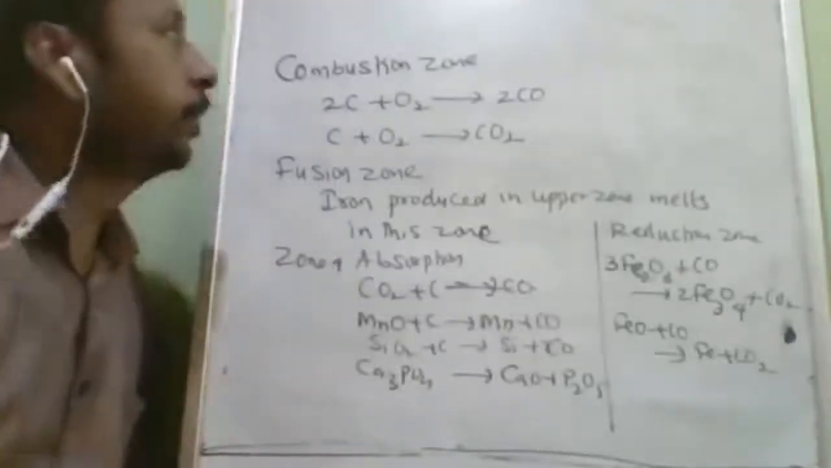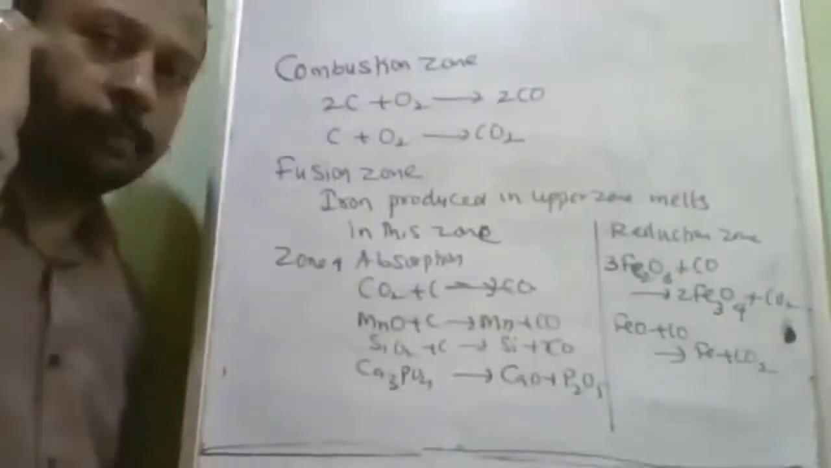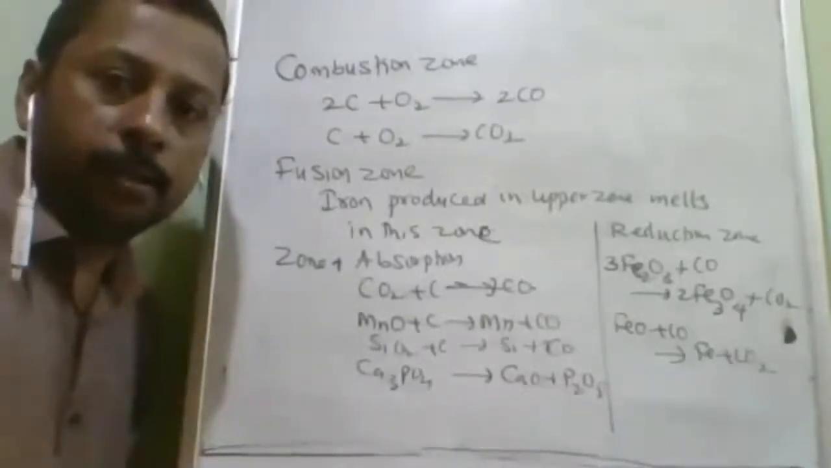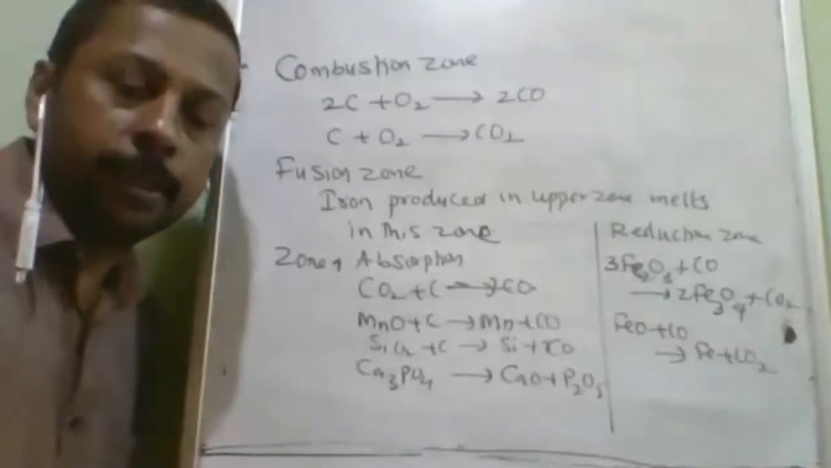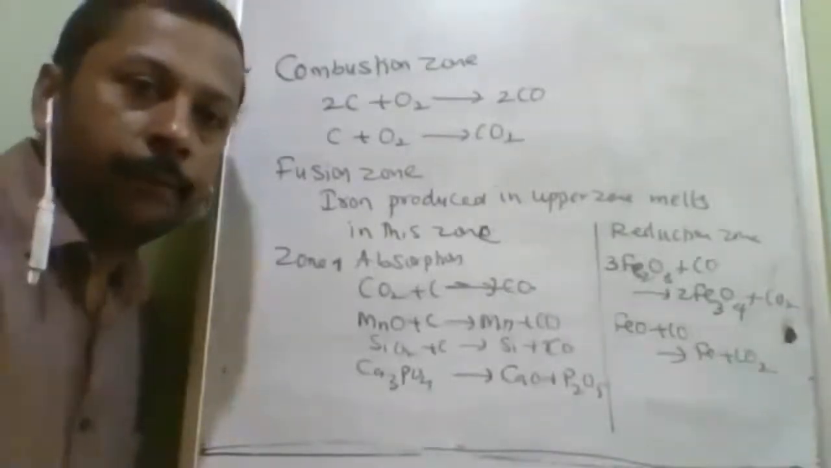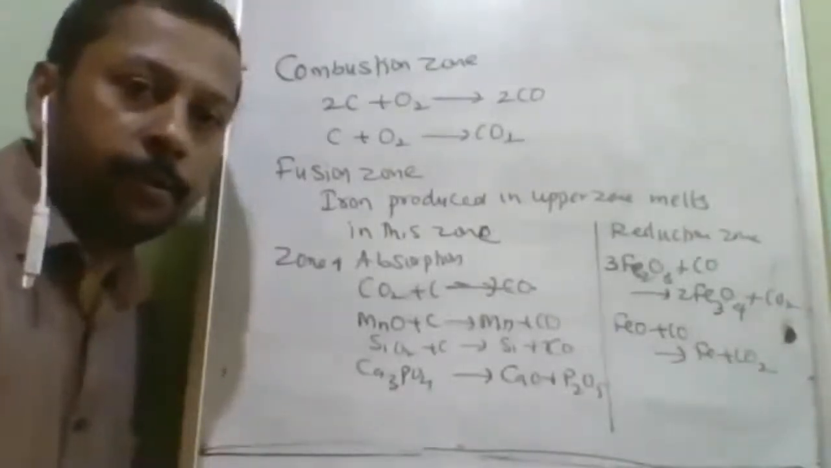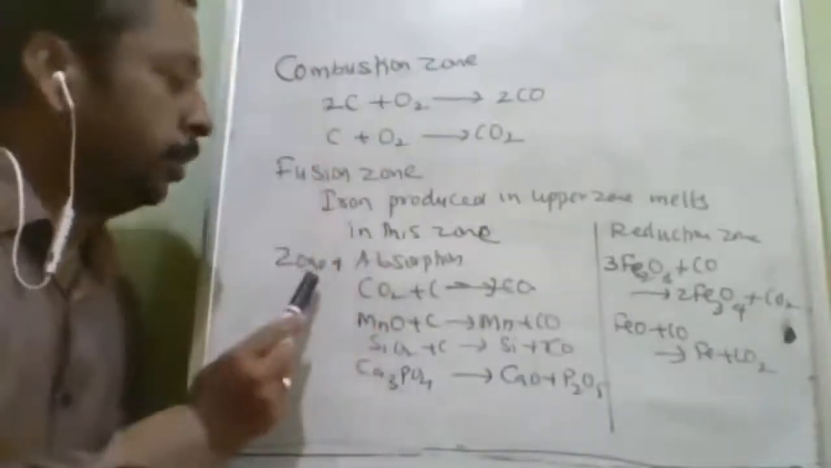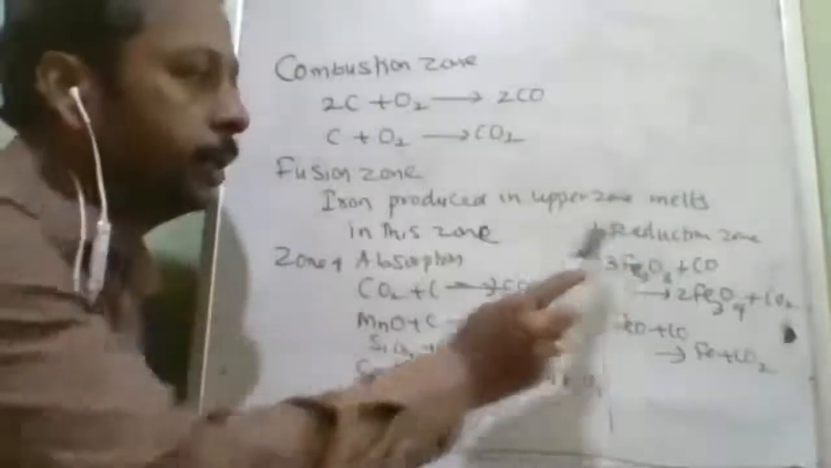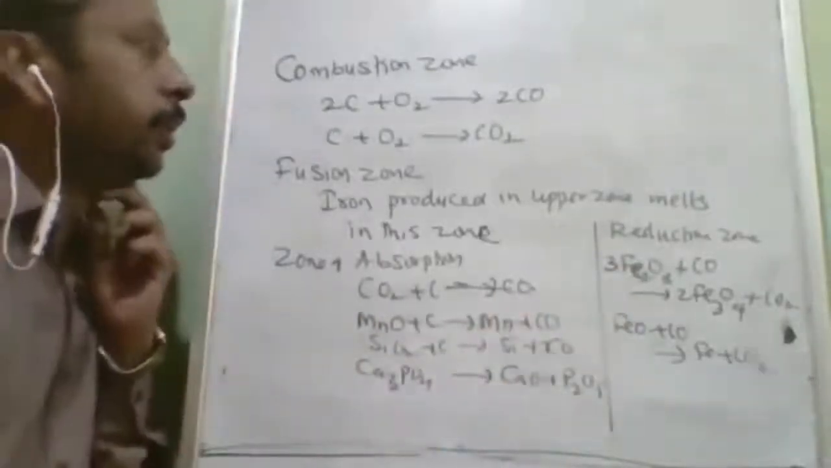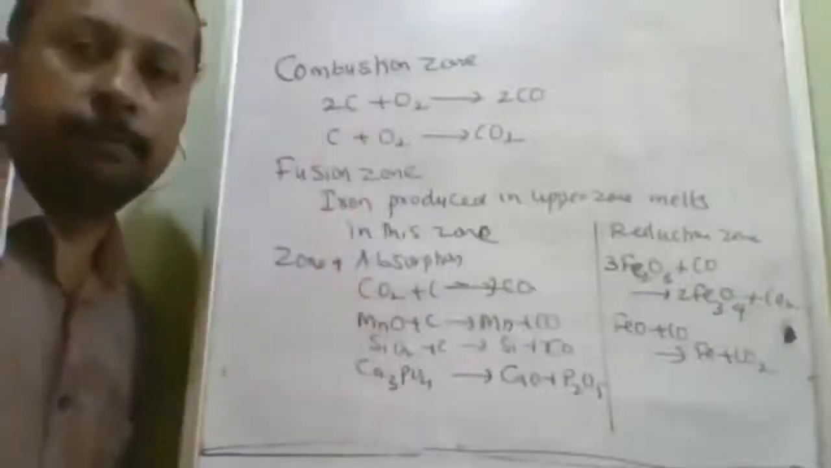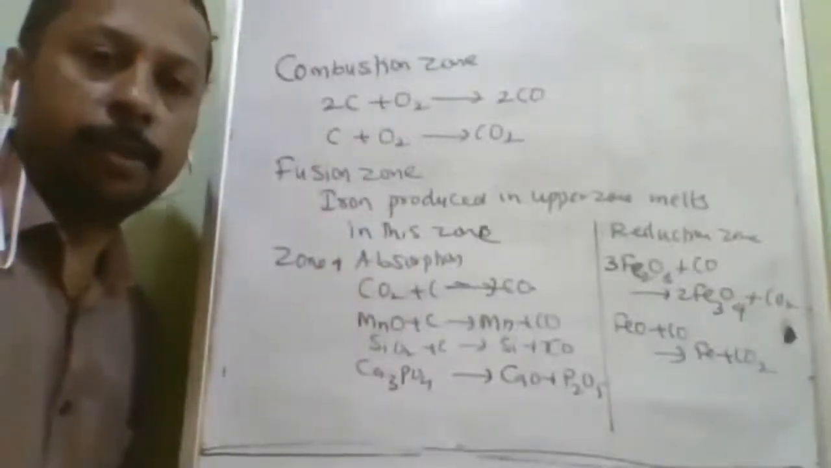Okay, this is the reaction version of the blast furnace with the diagram and with the procedure we have studied. As I told you, apart from the slag formation zone, there are 4 other zones: combustion zone, fusion zone, zone of absorption and reduction zone. So nothing is outside, everything is inside the name itself. Okay. So first thing is combustion zone.